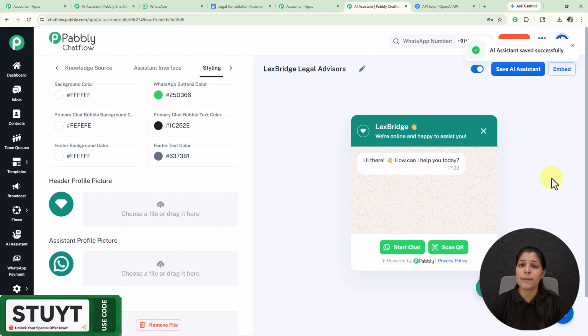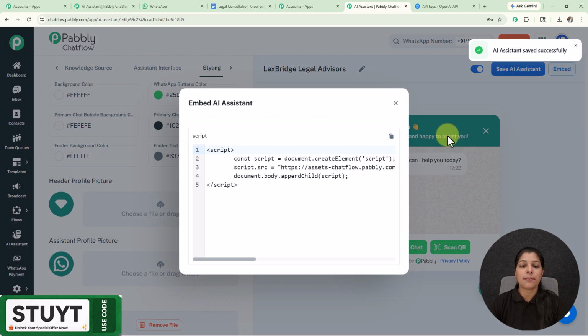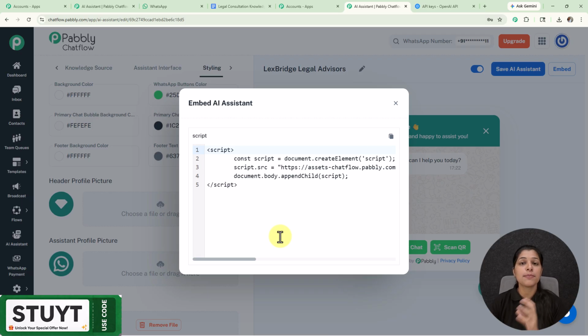Now if you wish to embed this AI assistant to your website, then you just have to click over this embed button, and here we are getting the script code which you can paste over your website or your business, and this AI assistant will be embedded to your website. So this is the simple process for creating our AI assistant, saving it and embedding it.